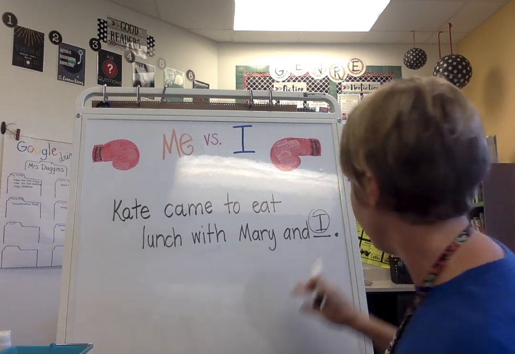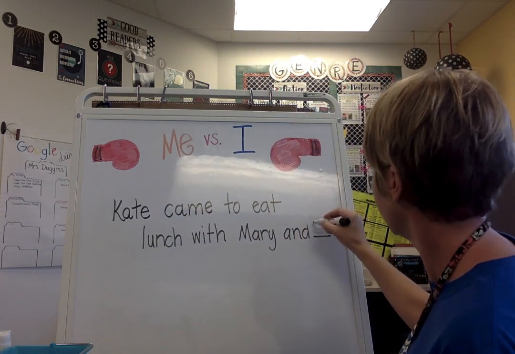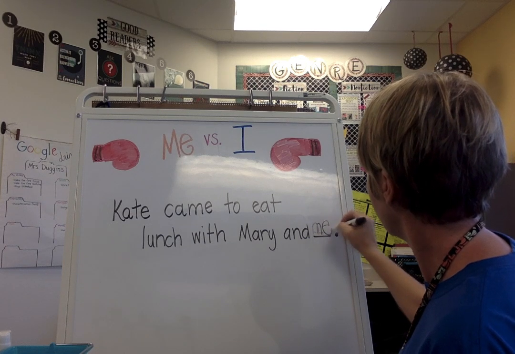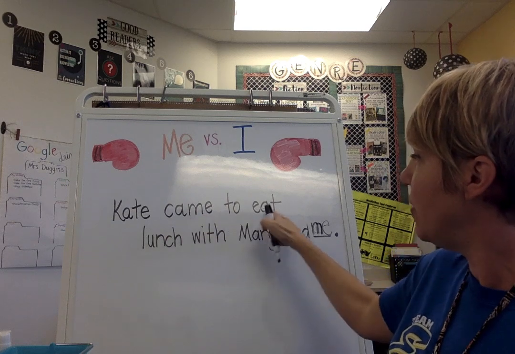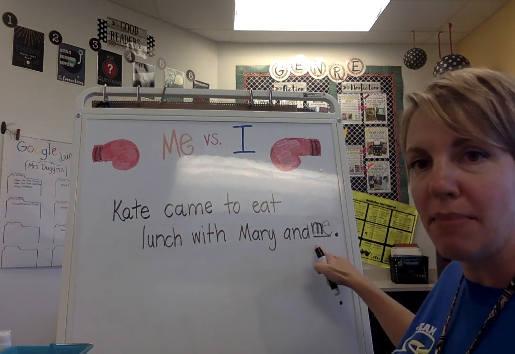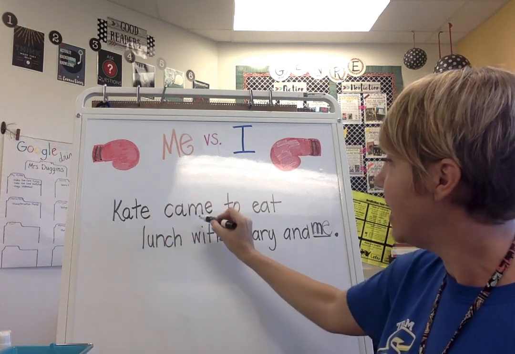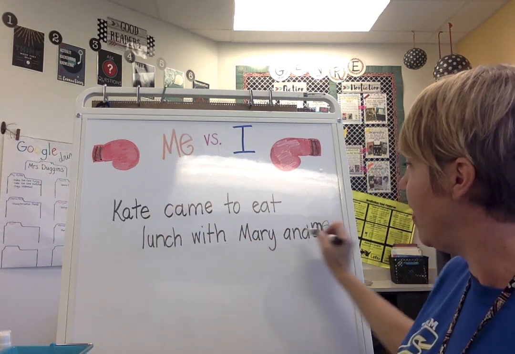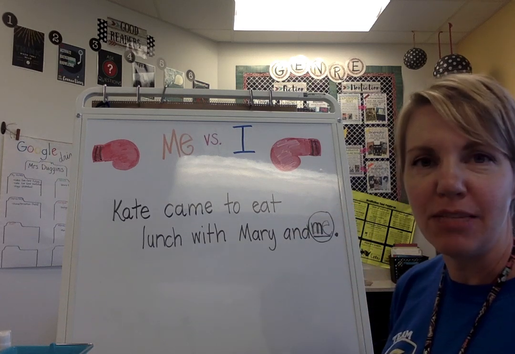So let's try me. Kate came to eat lunch with Mary and me. And now if I take out the Mary and, Kate came to eat lunch with me. Yes, that makes more sense.